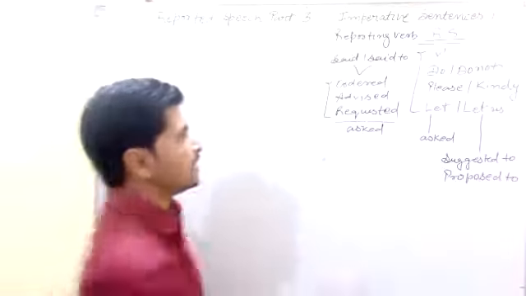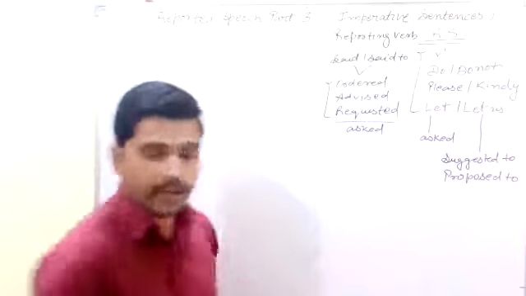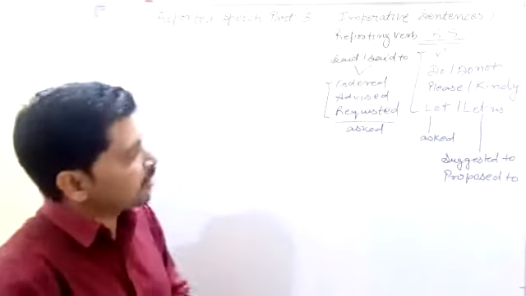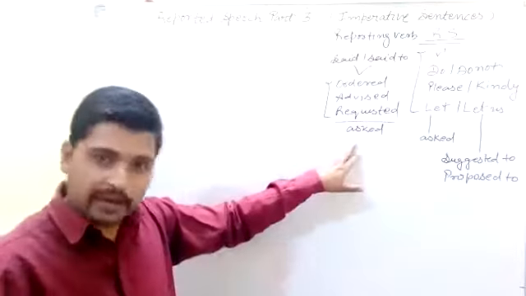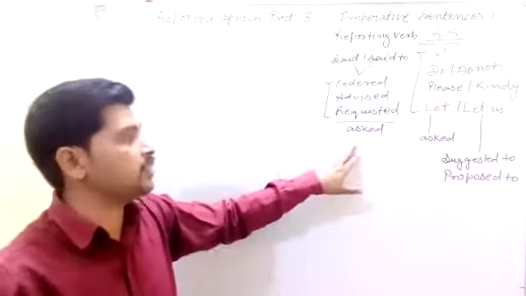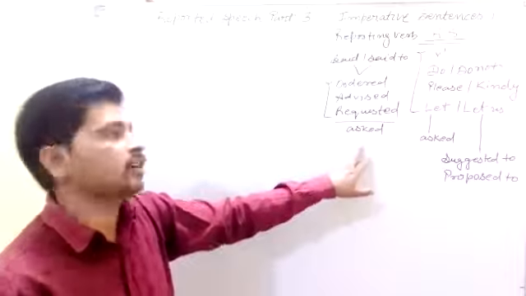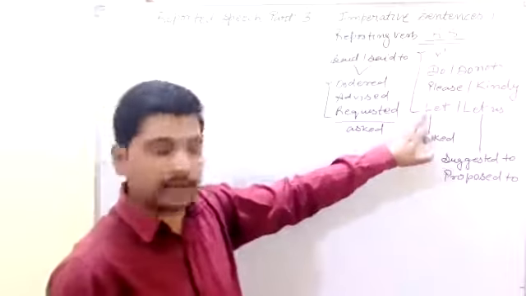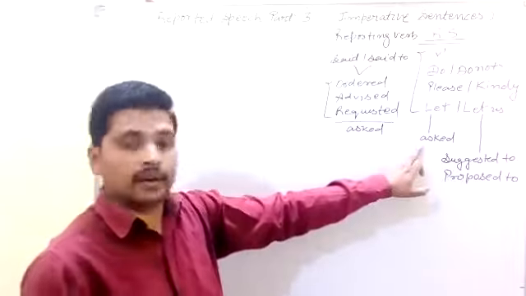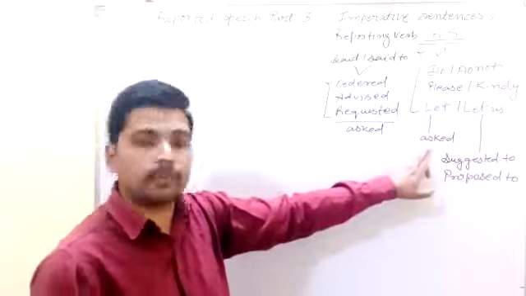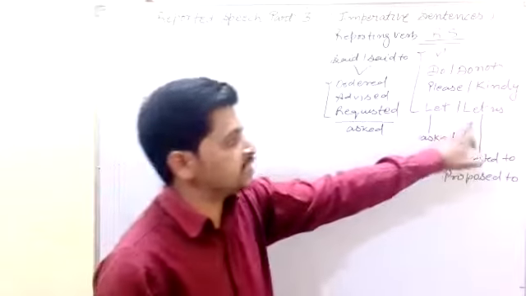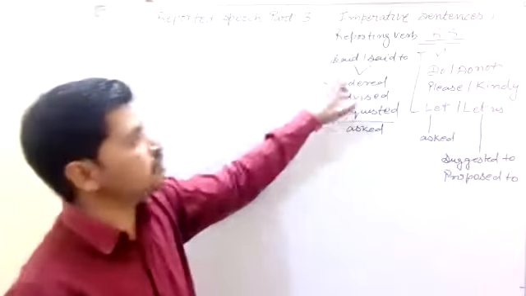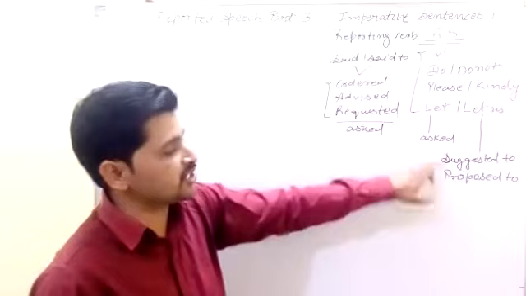If you find said or said to, you can change it to order, advise or request. If you can't understand the correct feeling in the reported speech, you can use ask. If the reported speech starts with let, we change said and said to into ask. And if it starts with let us, we change said and said to into suggest to or propose to. Both are correct; select one.